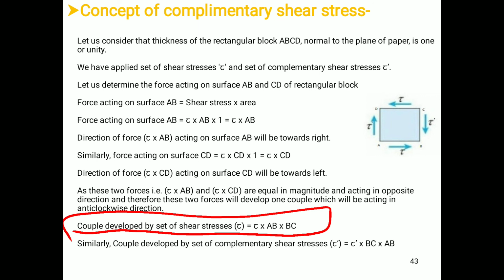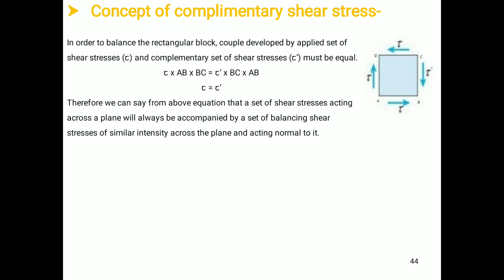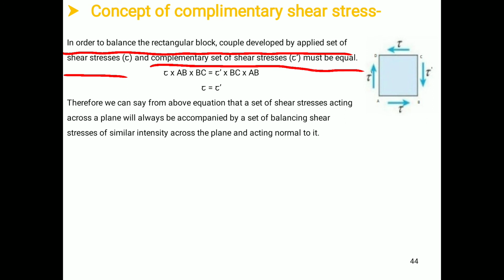Similarly, to maintain the equilibrium, the couple developed by the set of complementary shear stress will be tau dash into BC into AB. Therefore, in order to balance the rectangular block, the couple developed by the applied set of shear stress tau and the complementary set of shear stress tau dash must be equal. If I equate both the equations, we have the final equation as tau equal to tau dash.